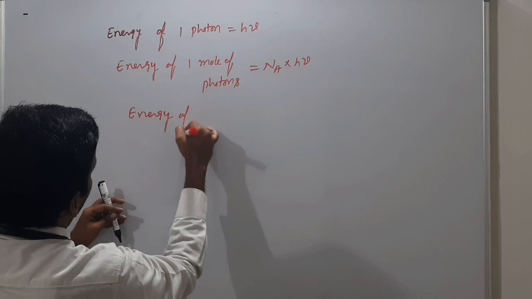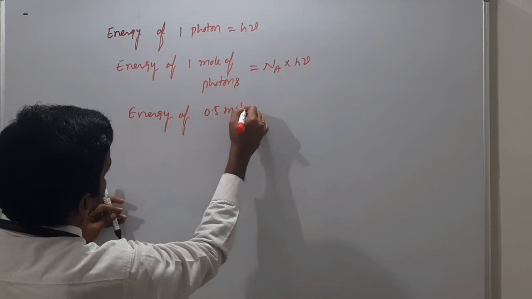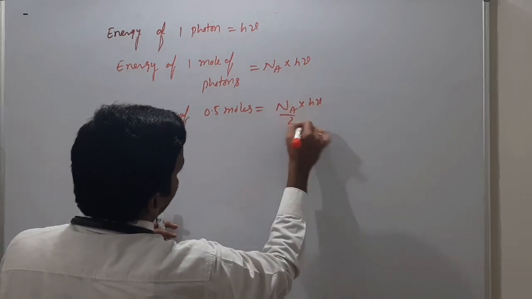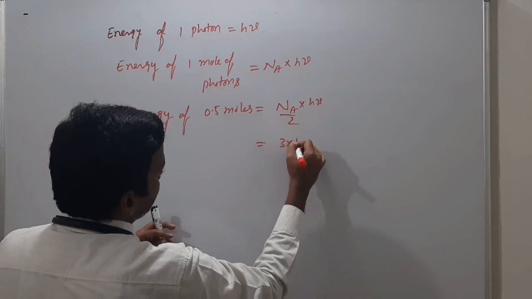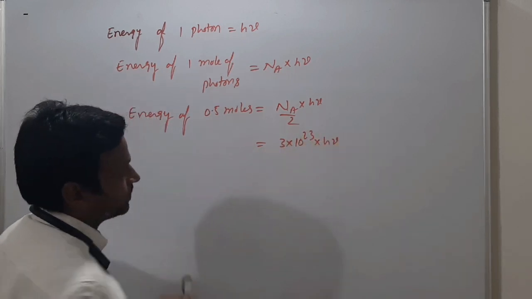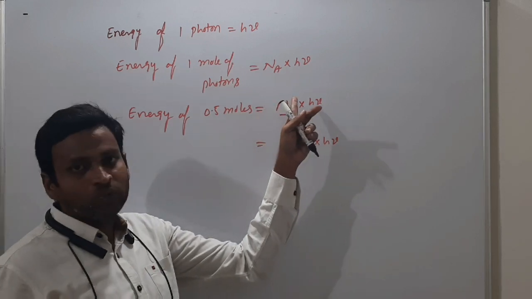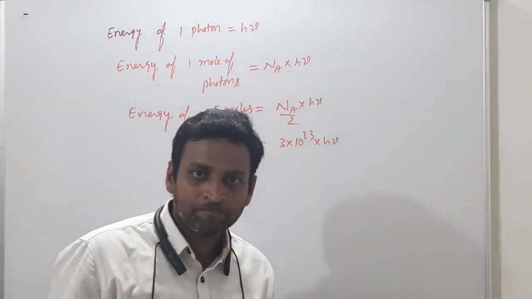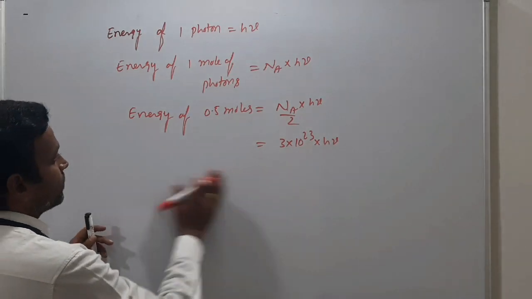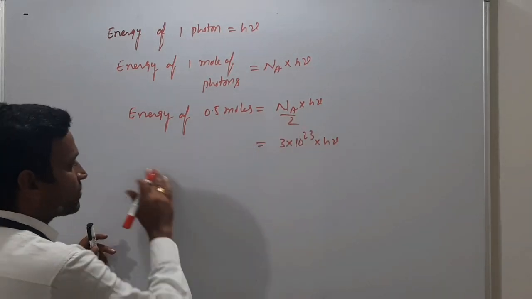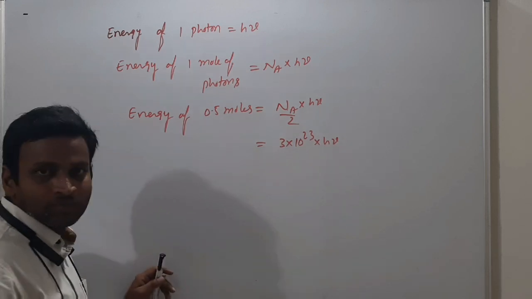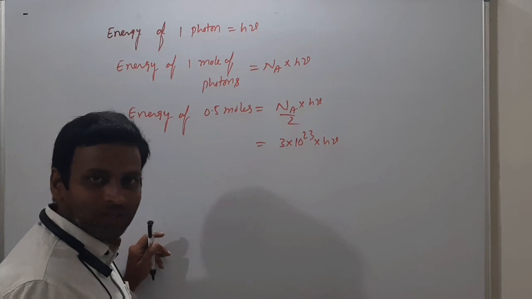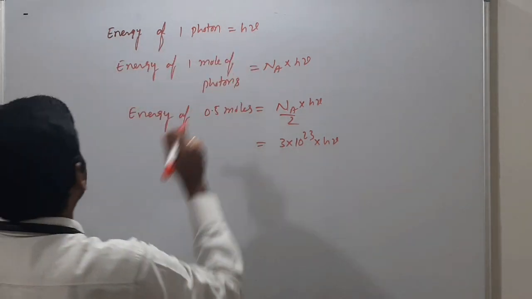Suppose energy of 0.5 moles. What will you do? Na into h nu by 2. That means simply you can write 3 into 10 power 23 into h nu, because Na value is 6 into 10 power 23, and 6 into 10 power 23 by 2 is 3 into 10 power 23. Got it clearly? So this is the energy of 0.5 moles. Otherwise, first find out for 1 mole, then half mole how much? Correct? 1 kg is 100 rupees, half kg how much? 50 rupees. Like that only we will consider. So we will do all these things like that.